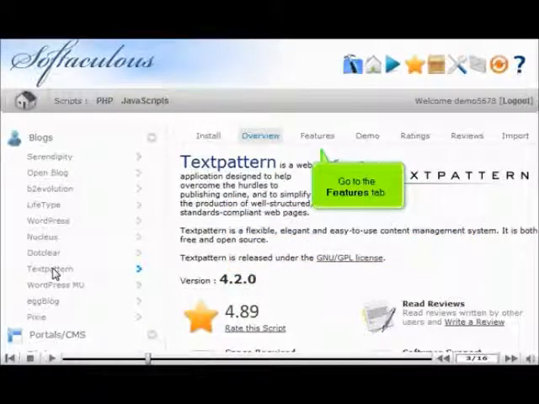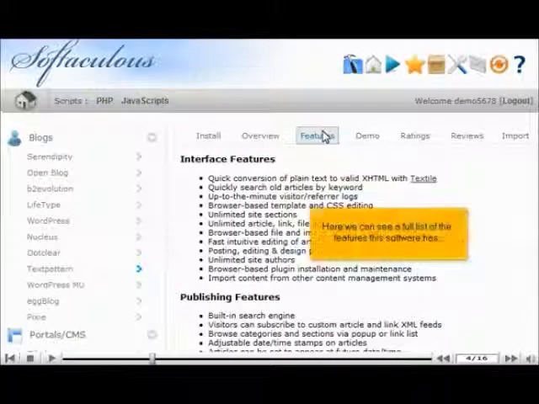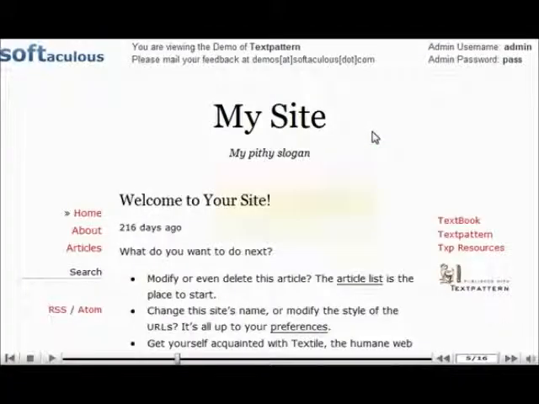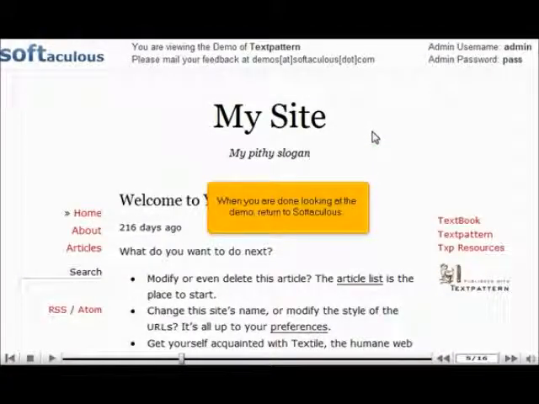Go to the Features tab. Here we can see a list of the features this software has. Click this tab to try a demo of this software before installing. When you are done looking at the demo, return to Softaculous.